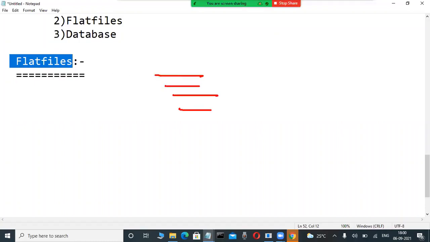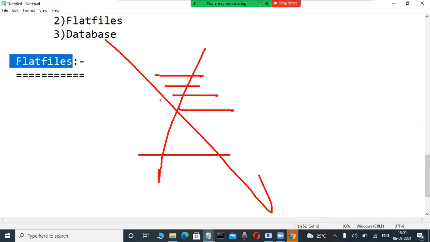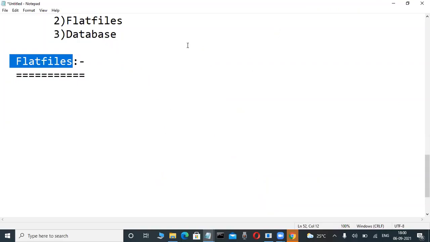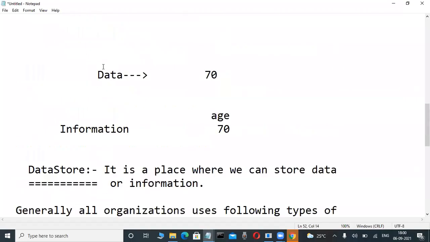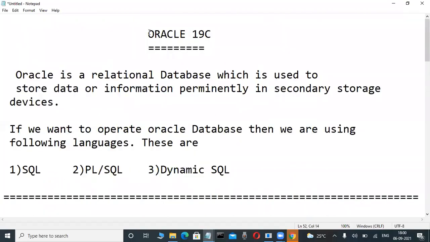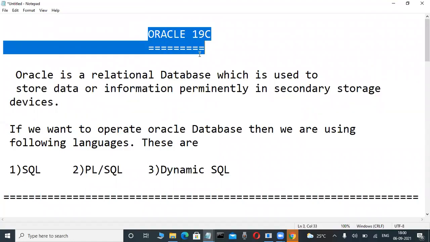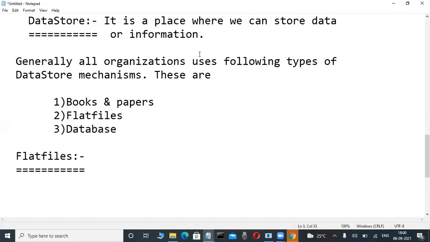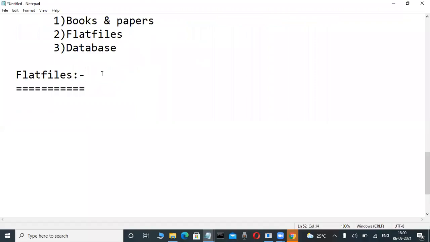Programs are compulsory. But nowadays nobody is interested in using this mechanism. Why? Because learning a programming language and storing data through it is really very difficult. That's why it is outdated, and no organization is still using it. Nowadays, storing and manipulating data through databases is a very simple way. This type of software is very easy, with no programming. But here, programming only, all the things, flat files.